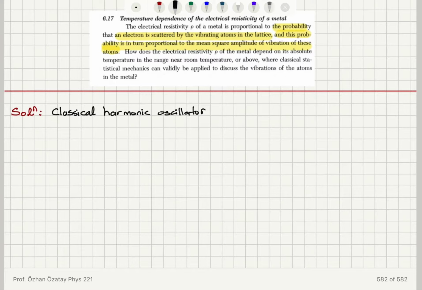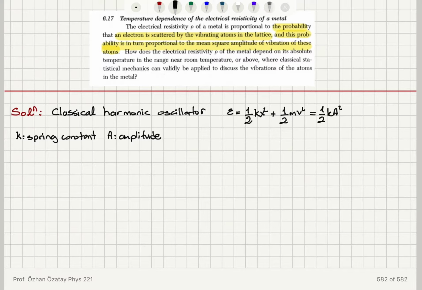the total energy of a harmonic oscillator to be 1/2 kx squared, where k is our spring constant, plus 1/2 mv squared, and the total energy must be conserved, so it should be equal to 1/2 ka squared, where a is the amplitude of the oscillations. So k is the spring constant. In the case of atoms in a solid, this would be related to the bond strength, and a is the amplitude of the oscillations, x is basically displacement from equilibrium, and v is the velocity.